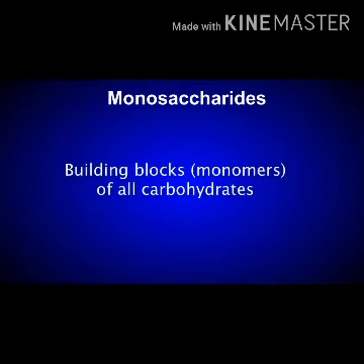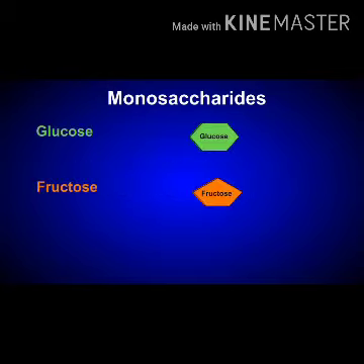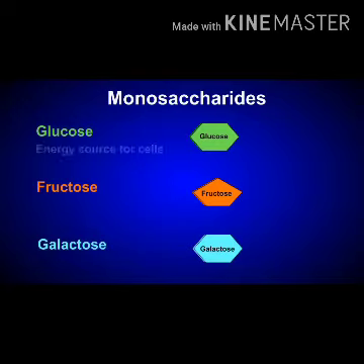First, we can study monosaccharides, which consist of single units of sugar. These are the building blocks of all carbohydrates. The different examples of monosaccharides are glucose, fructose and galactose. Glucose is a water-soluble monosaccharide and the energy source for cellular respiration and production of ATP.